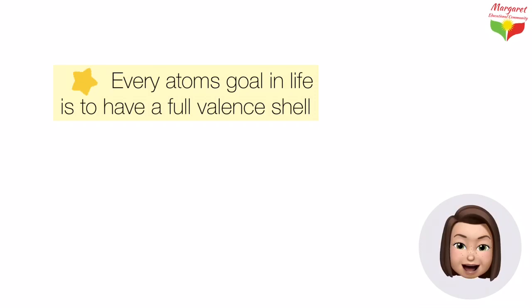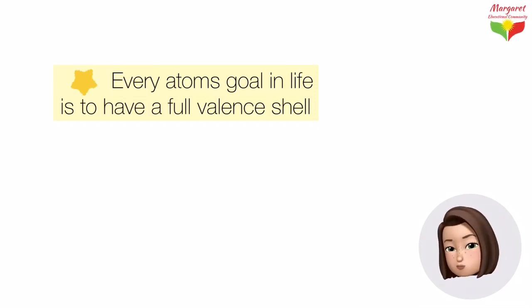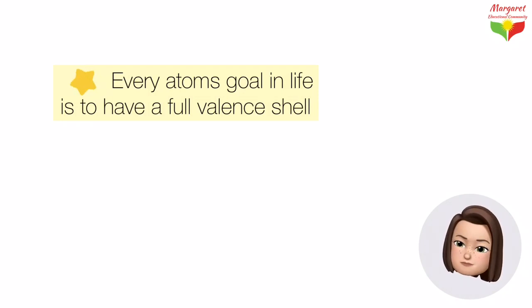Just to recap, remember we said that every atom's goal in life is to have a full valence shell. This is because they want to be happy, they want to be satisfied and stable. So they would do anything. And when I say anything, trust me, they would do anything to be satisfied and stable.